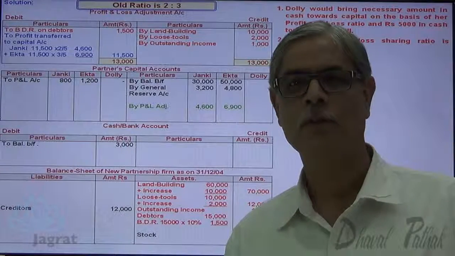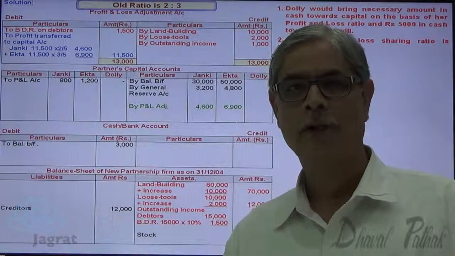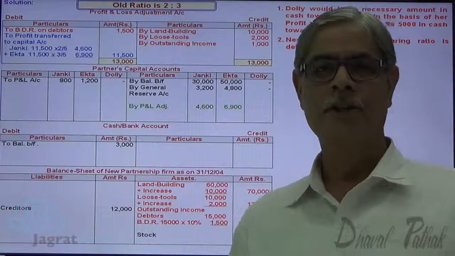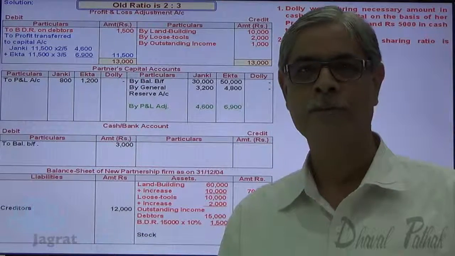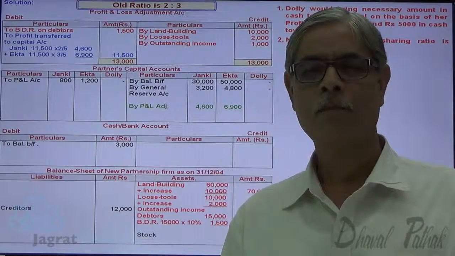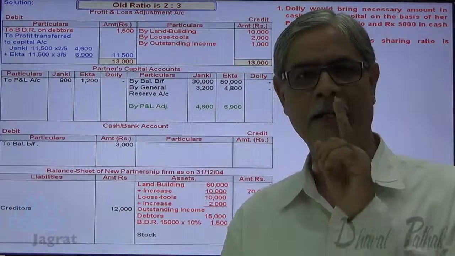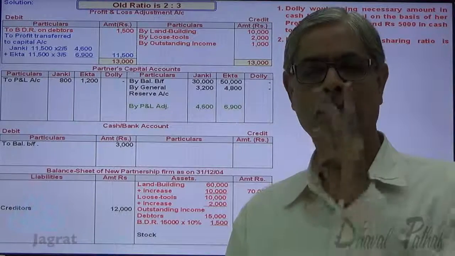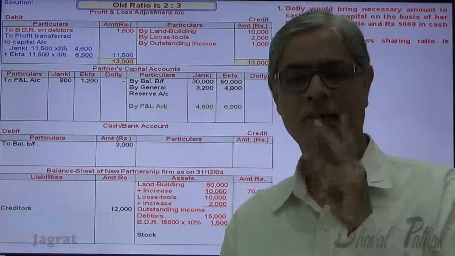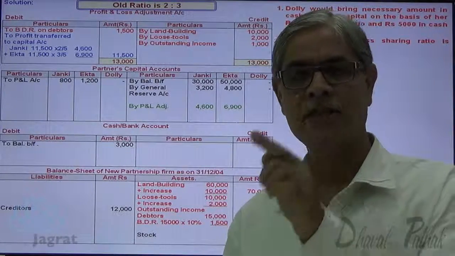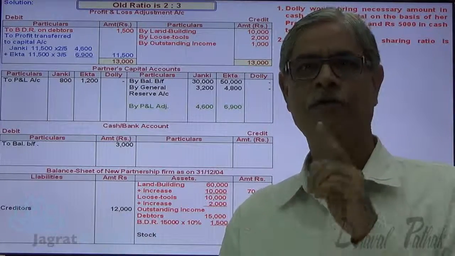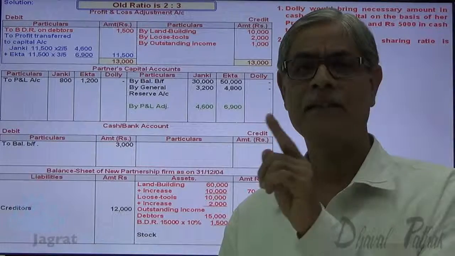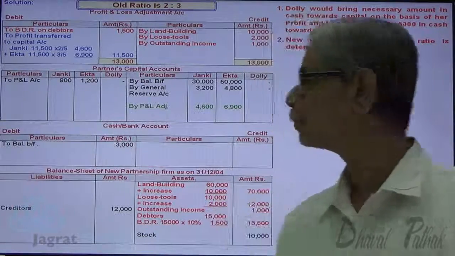First of all, goodwill brought by a new partner is to be distributed between sacrificing partners in the ratio of sacrifice. Here we are given old profit sharing ratio and new profit sharing ratio. On the basis of that, we shall work out first of all share sacrificed, and on the basis of share sacrificed we shall work out sacrificing ratio. Notice it now.